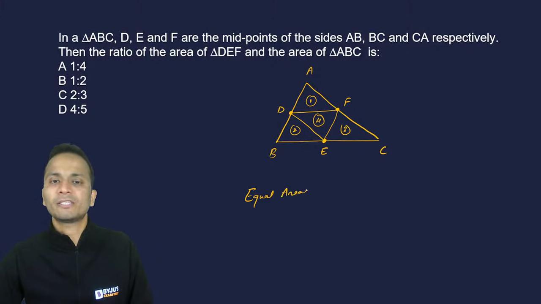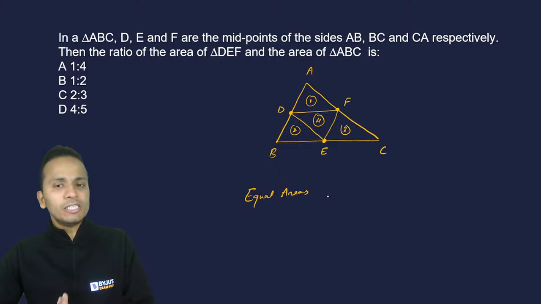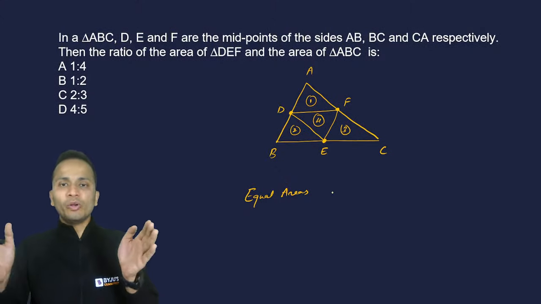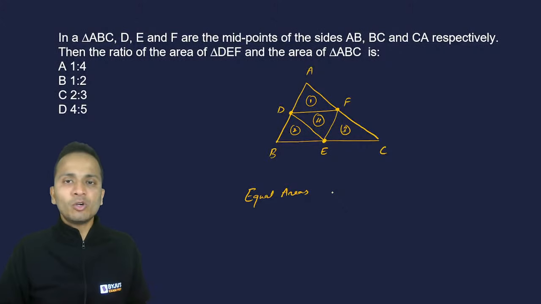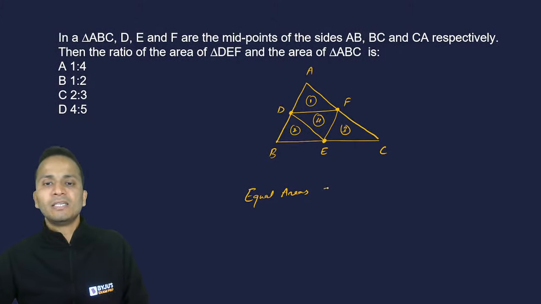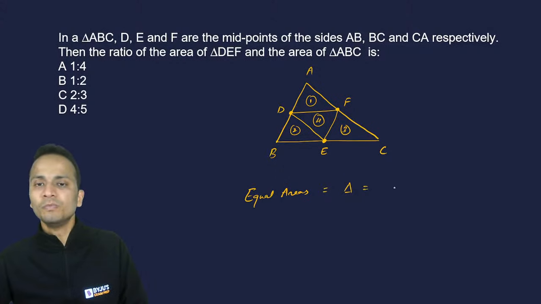Since these four triangles have equal areas, that means the area of the original triangle is divided in four equal parts, and the area of each of these triangles will be equal to the area of triangle ABC divided by 4.